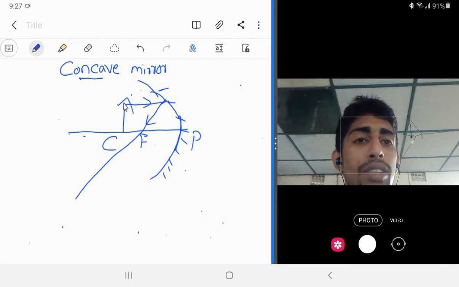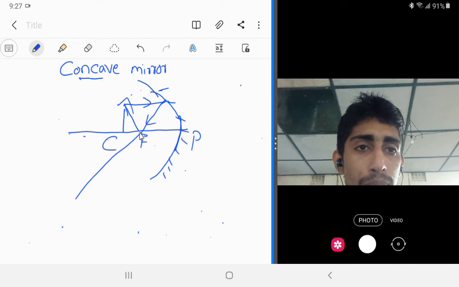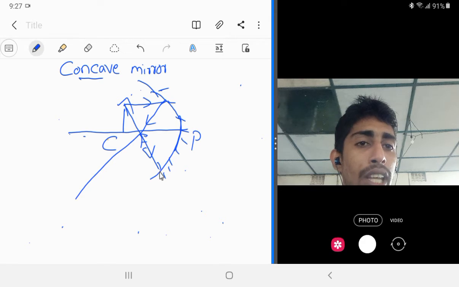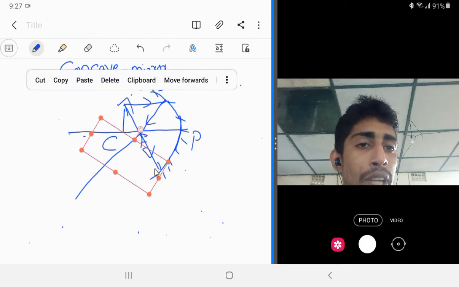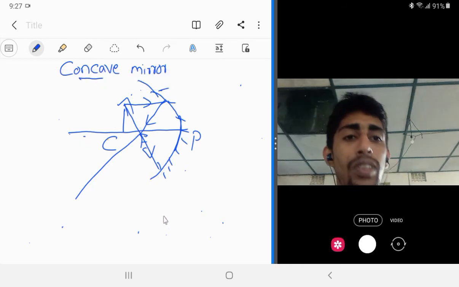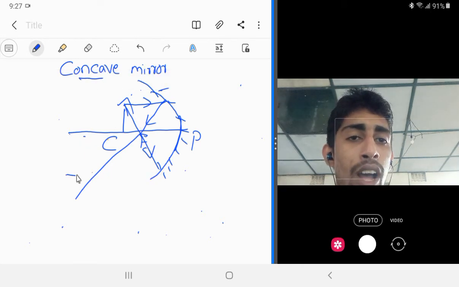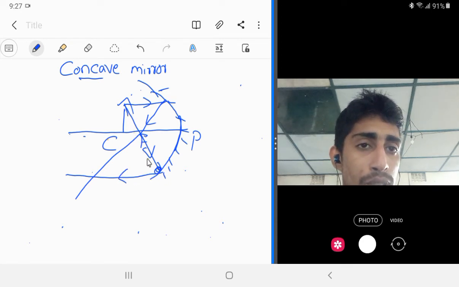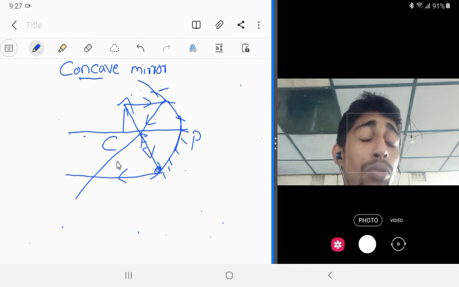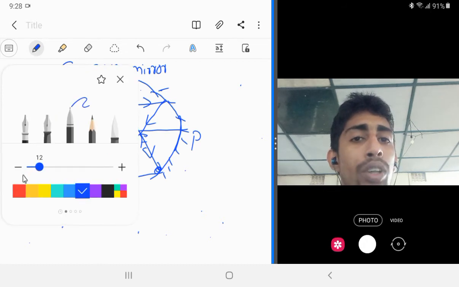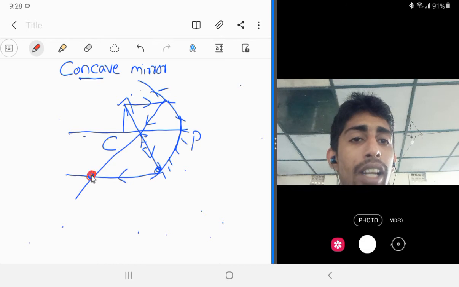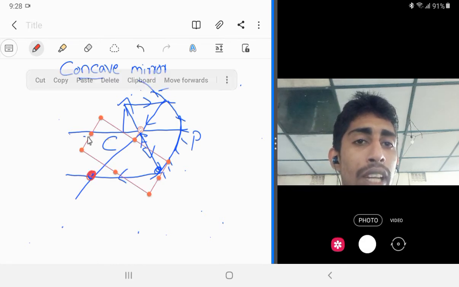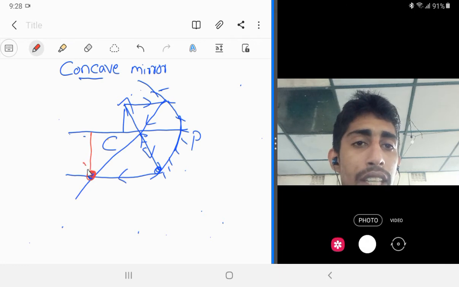Then the light rays which are passing through the principal focus after reflection will become parallel to the principal axis. So at this point both the light rays are converging, which means that we will get the image at this point.